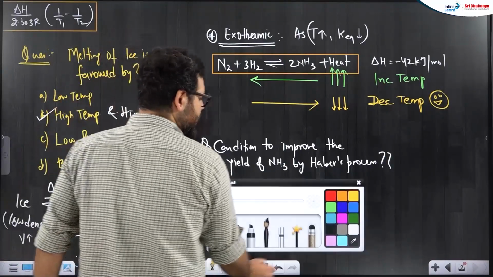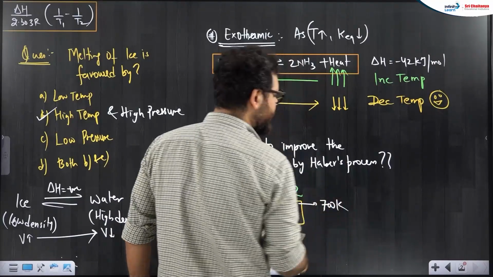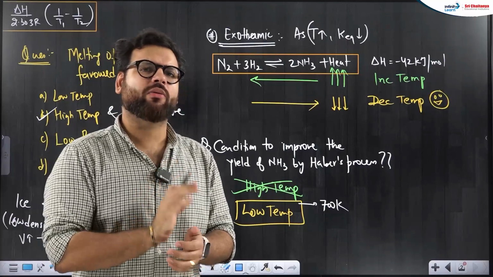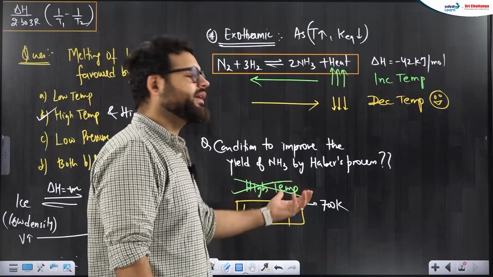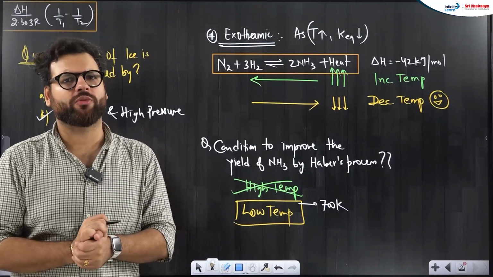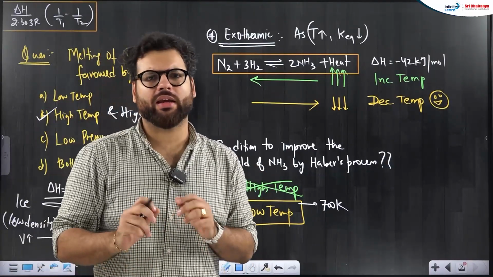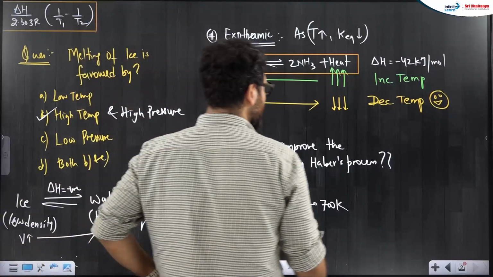Here we keep the temperature somewhere around 700 Kelvin, so around 500 degrees Celsius is still required to do the reaction. This is the optimum temperature. It's not a very high temperature from an industry standard point of view, but this is the optimum temperature we keep, around 700 Kelvin. I hope it is clear to everyone. This is the effect of temperature.